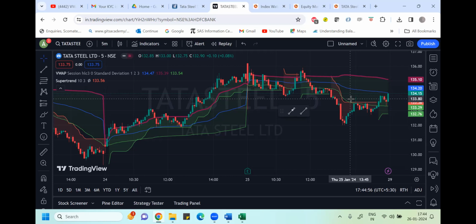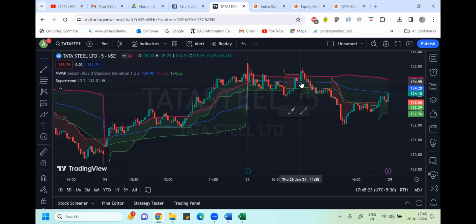Okay, here, when you are getting a green color, Supertrend is also telling buy, and VWAP was also telling you to buy at this moment. When your stock was trading around this price, maybe 134.95, you can check whether you should buy or not.